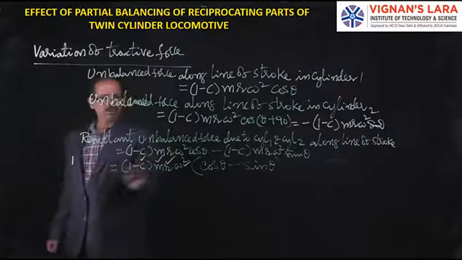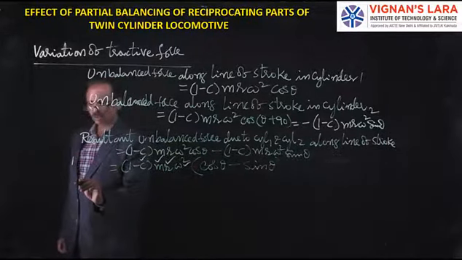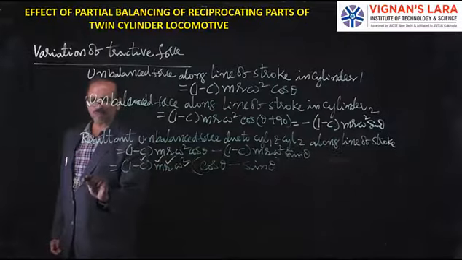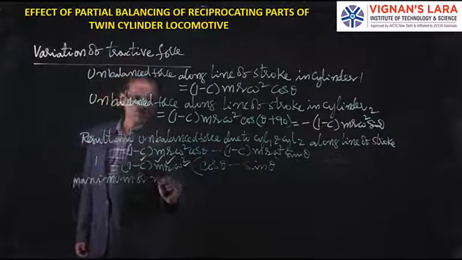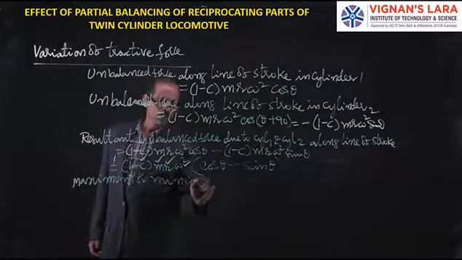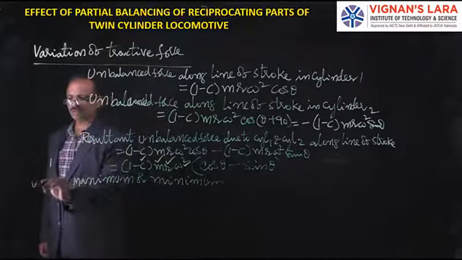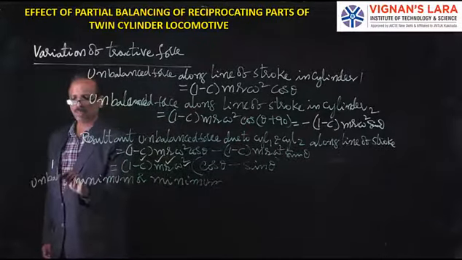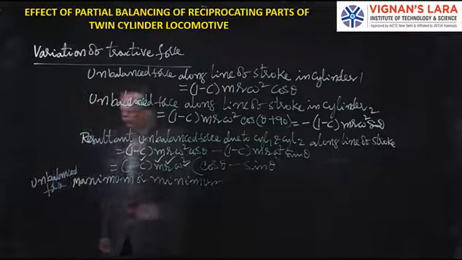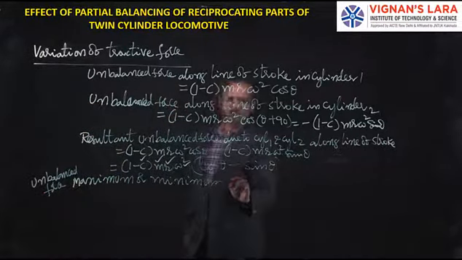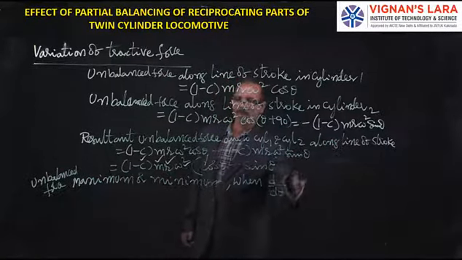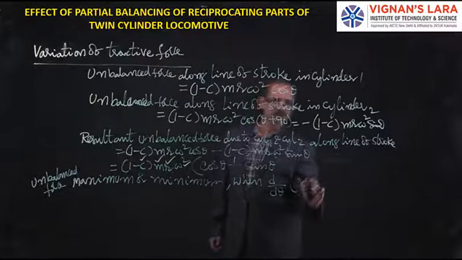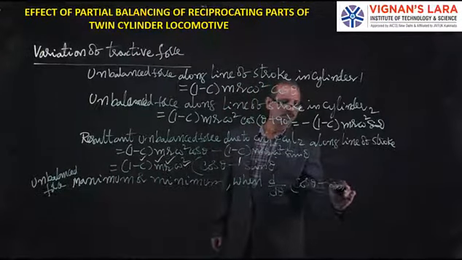Then this unbalanced force may be maximum or minimum. The maximum or minimum will take place when d by d theta of (cos theta minus sin theta) is equal to 0.